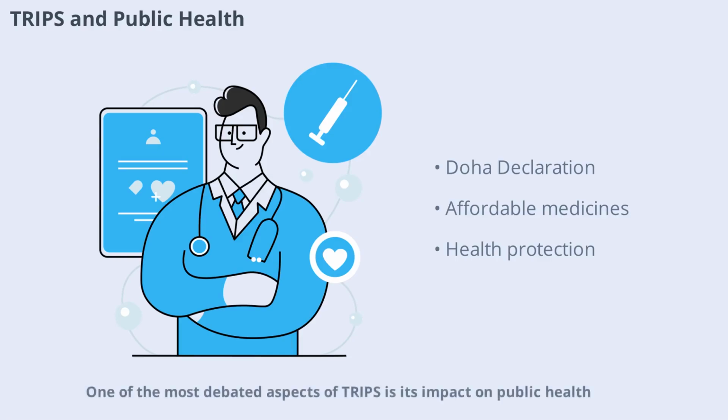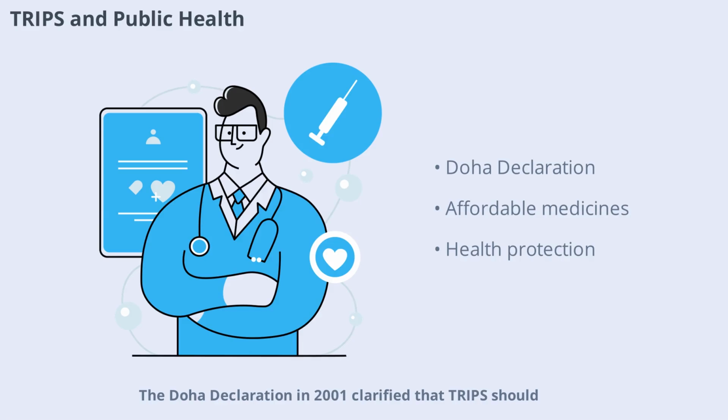One of the most debated aspects of TRIPS is its impact on public health, especially access to medicines. The Doha Declaration in 2001 clarified that TRIPS should not prevent members from taking measures to protect public health. This includes using flexibilities like compulsory licensing to ensure access to affordable medicines in developing countries.